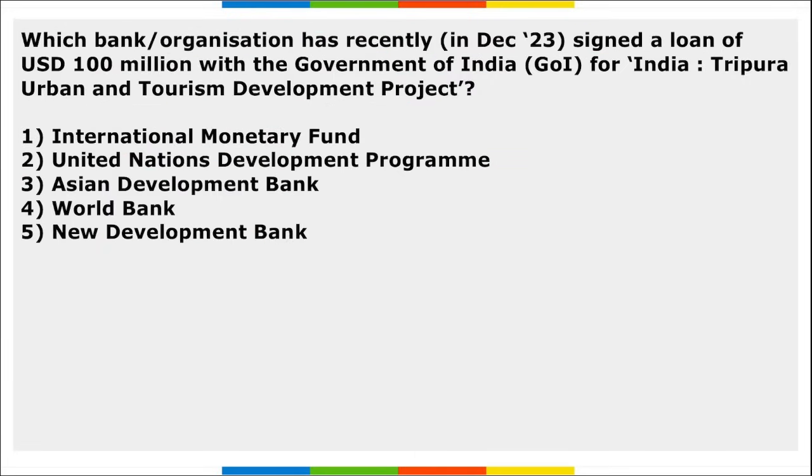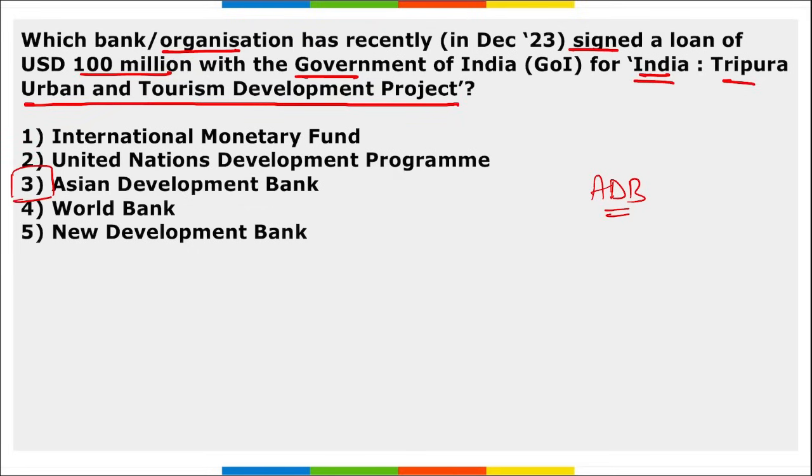Right? Which bank or organization has recently signed a loan of 100 million US dollars with the government of India for India Tripura Urban and Tourism Development Project? It is Asian Development Bank, and they will be giving $100 million loan, and this will be for Tripura Urban and Tourism Development Project. Right? Take a note of this. This will be boosting tourism in Tripura.